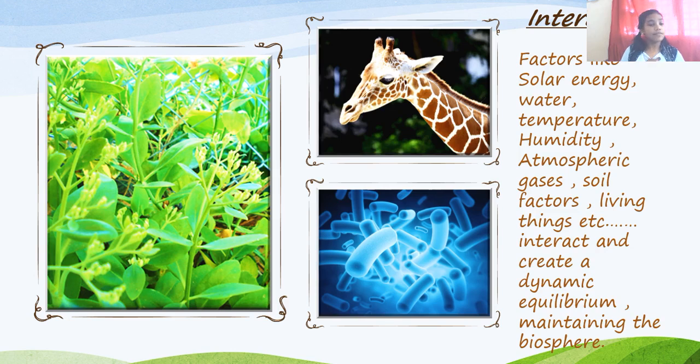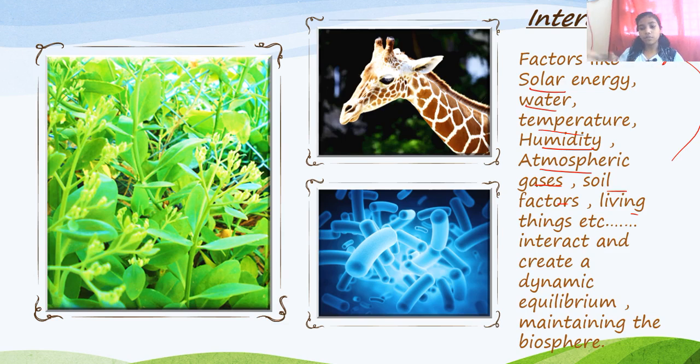As we humans are dependent on plants, many animals are also dependent on plants, right? Because of factors like solar energy, water, temperature, humidity, etc., these interactions occur and we become dependent on each other. Animals are dependent on plants, and other animals are dependent on these animals. If these factors are not there, life would not sustain on earth. So these factors are very important for the interaction to occur.